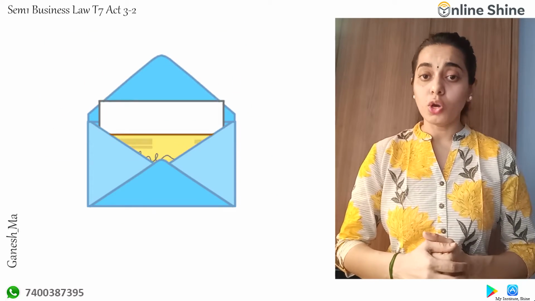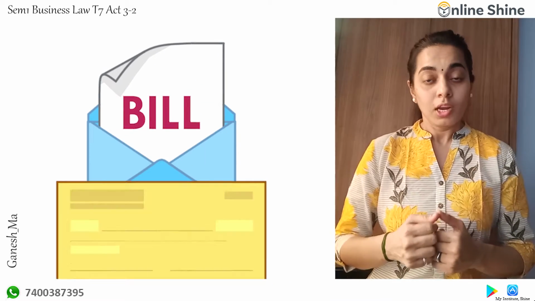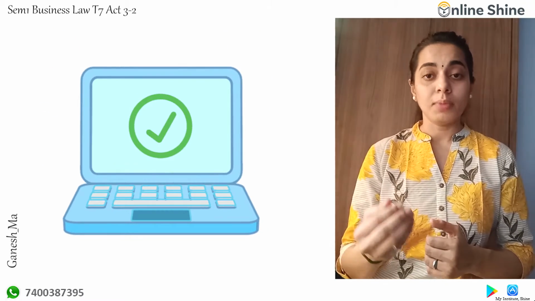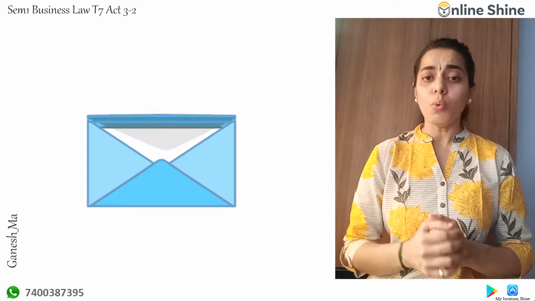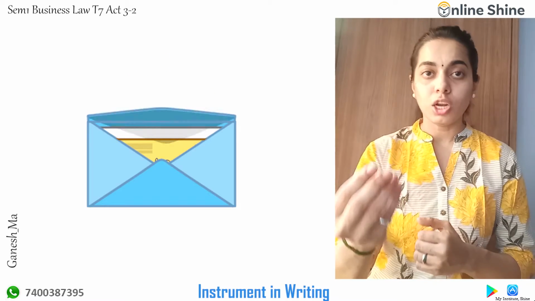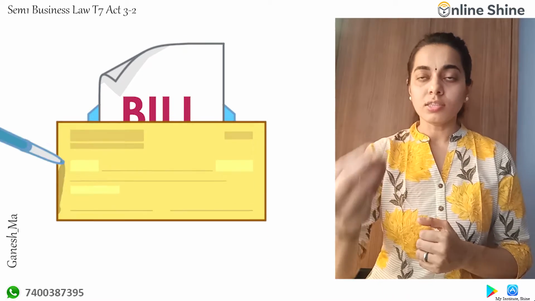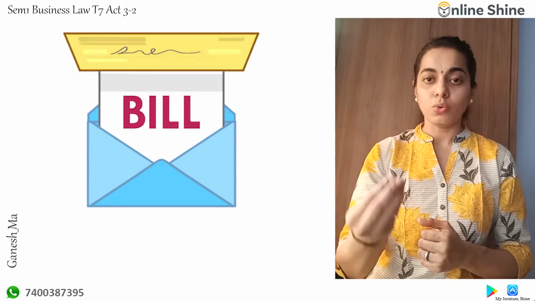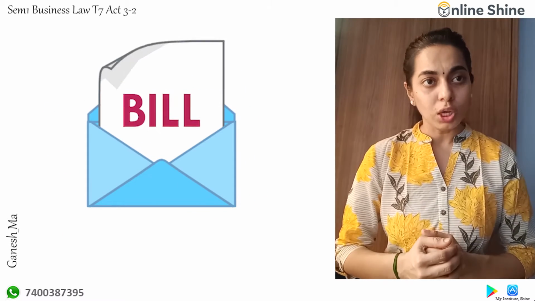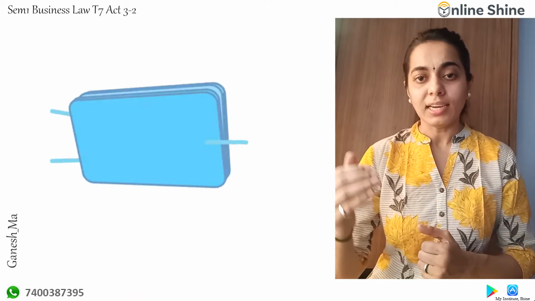Now when we are talking about your bill of exchange, let's see what exactly it is. A bill of exchange has been defined under section 5 of the Negotiable Instruments Act of 1881. What they mean is an instrument in writing containing an unconditional order signed by the maker, directing a certain person to pay a certain sum of money only, to a certain person or to the order of a certain person, or to the bearer of that instrument.